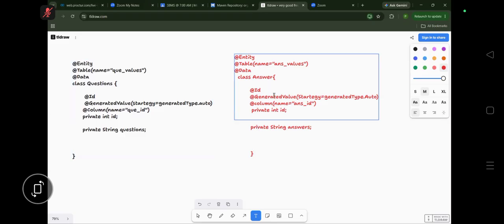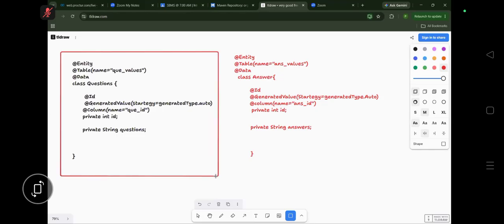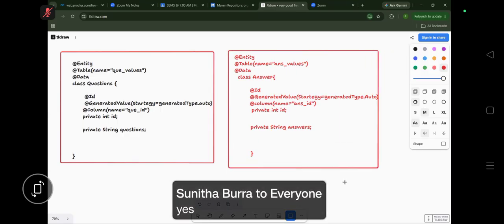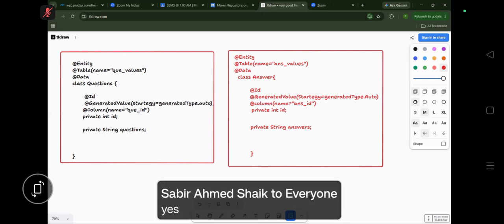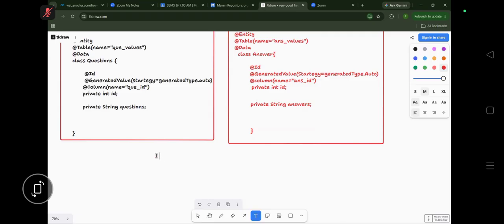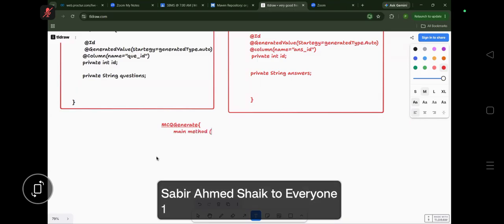So we had created one class as generated. Now what happened, guys? Will Hibernate create the table for these two classes or not? Tell me. Now configuration and all those things are definitely available here. Now if we write the main method inside the user class, suppose we had seen the example of MCQ generator, right? Where we are giving multiple questions and multiple answers, and per question how many answers? One answer. Now MCQ generator is there, and inside it we have a main method.